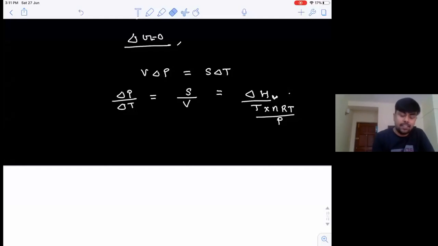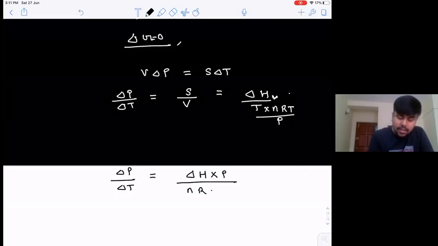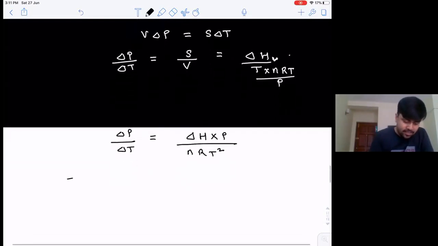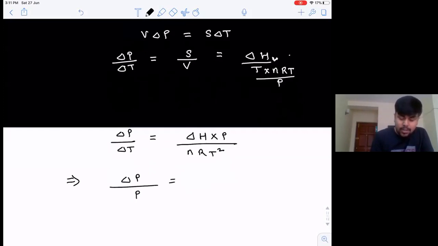Now let's rearrange it, and then we can write del P by del T equals del H into P divided by nRT square, right? So can I just write it like this? Del P by P equals del H into del T by nRT square.